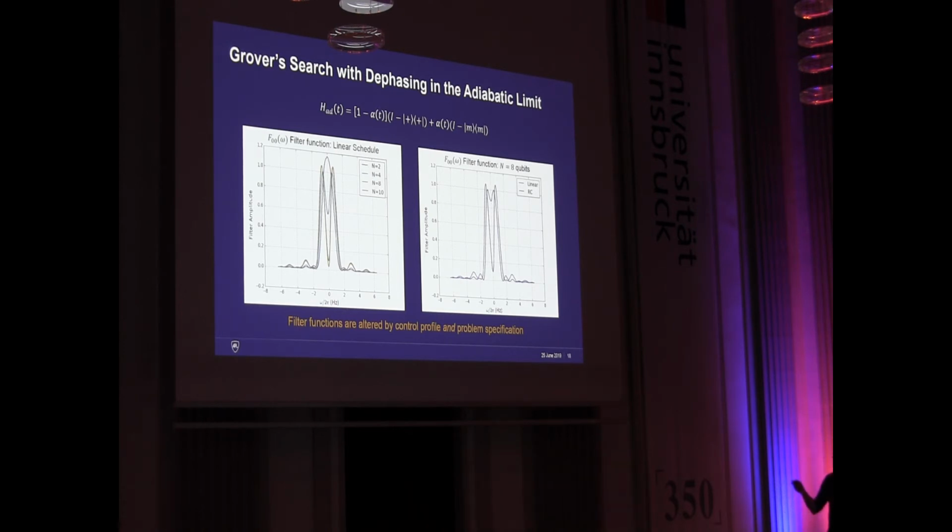But actually, the linear path has a little bit higher frequency contribution than the roll-and-serve path, and that is due to the fact that the curvature in the energy manifold is less for the roll-and-serve path than for the linear case. So here we see the interplay between both of those. But the important thing is that the filter function is altered by the control profile as well as the problem specification.